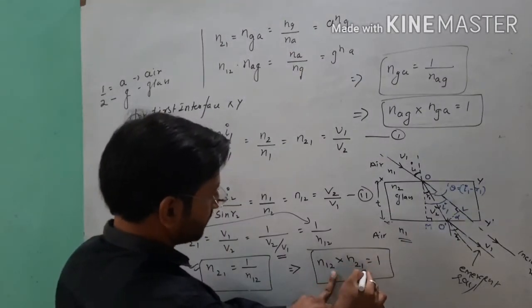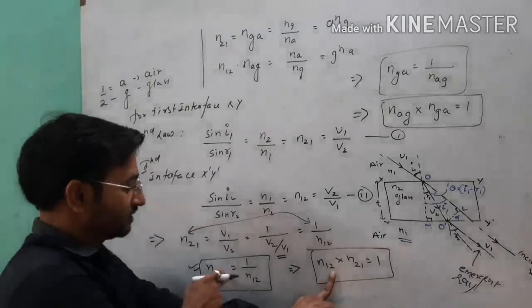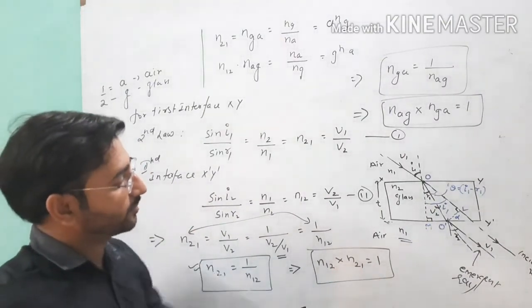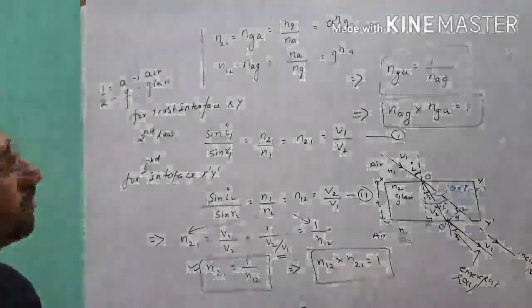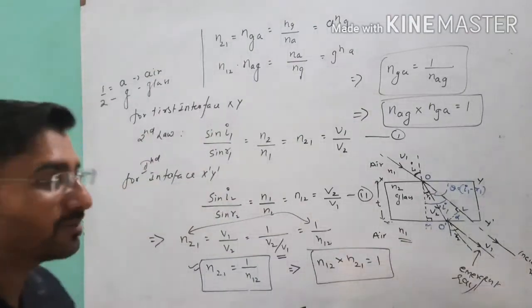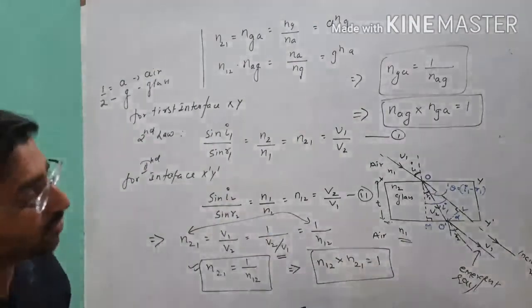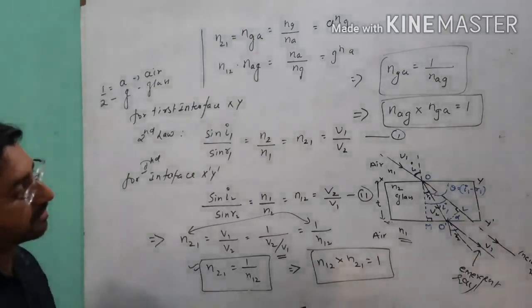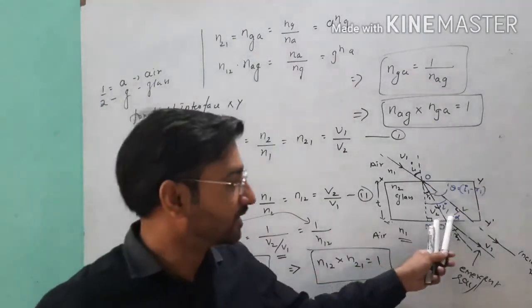See here, it is 21 by this. Point clear? N12 and 21 is equal to this. So this is the formula for the principle of reversibility when the light goes from one medium to another, means light goes from a rectangular glass slab, and about the formula we have discussed lateral displacement.